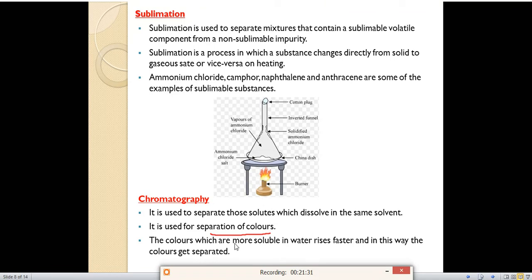The colors which are more soluble in water rise faster, and in this way the colors get separated. The color which is more soluble in water, which can be dissolved in water, rises faster. It will come to the top and we can separate the colors easily by this method.